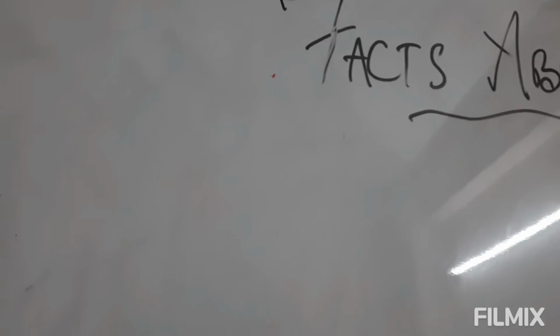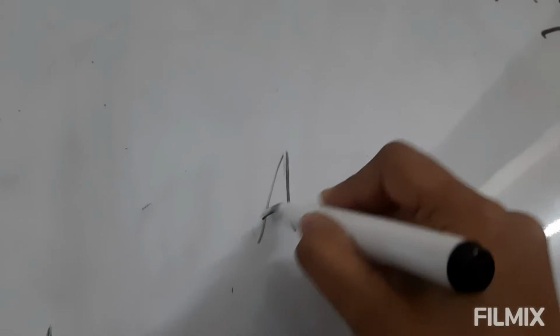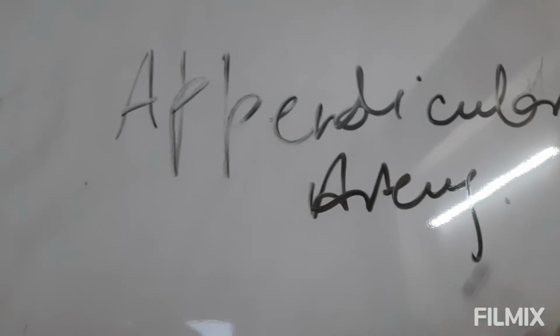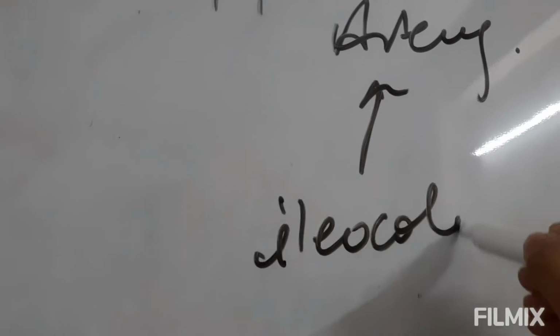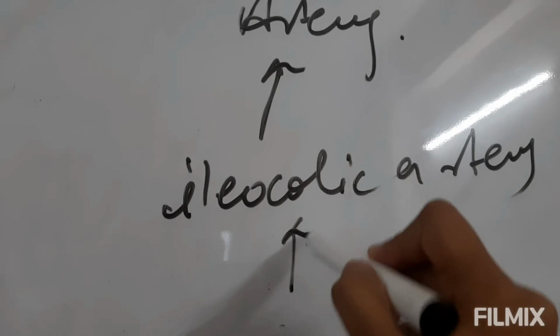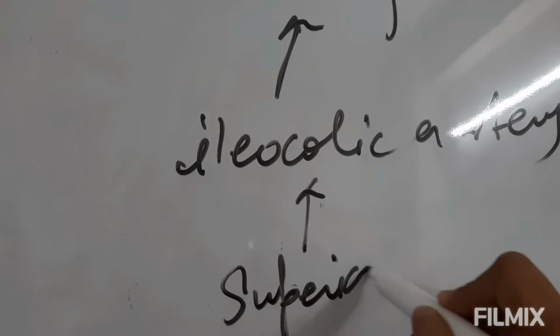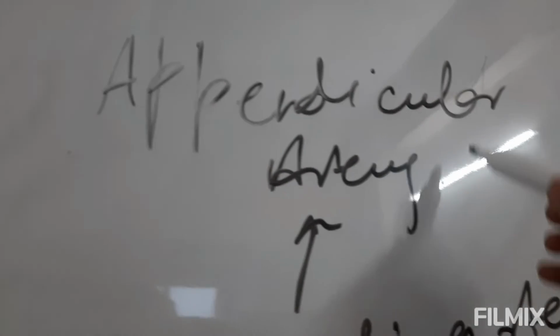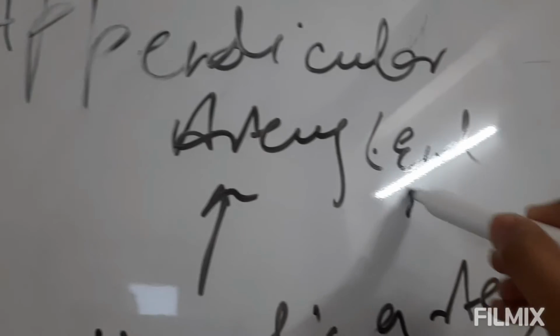Now about the arterial supply. So the appendix is supplied by the appendicular artery. Now this appendicular artery is a branch of the ileocolic artery. Now this ileocolic artery is coming from the superior mesenteric artery. Now the important feature of this appendicular artery is that it is an end artery.